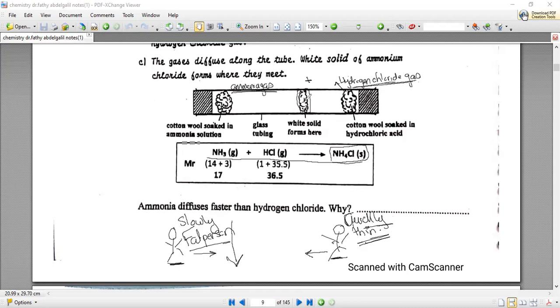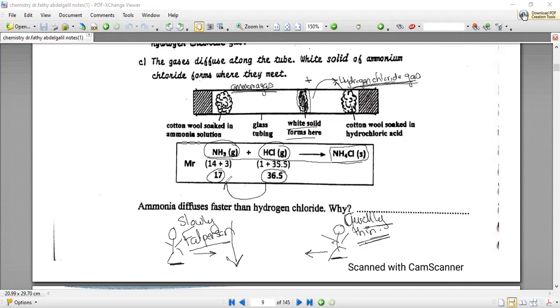That is exactly what this experiment showed. This experiment showed that the white solid was formed beside the cotton wool soaked in hydrochloric acid. When they got the molecular mass of the particles of ammonia and of hydrogen chloride gas, they found that the molecular mass of ammonia was 17 and the molecular mass of hydrogen chloride was 36.5.